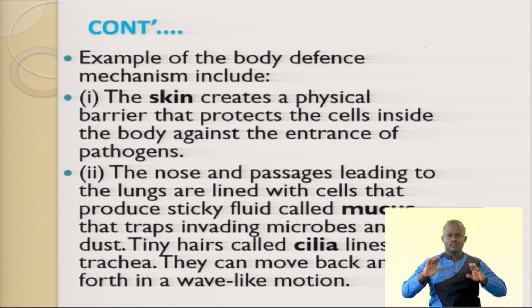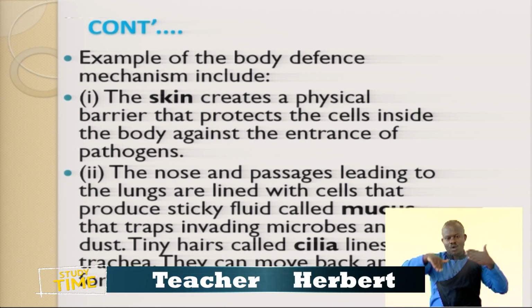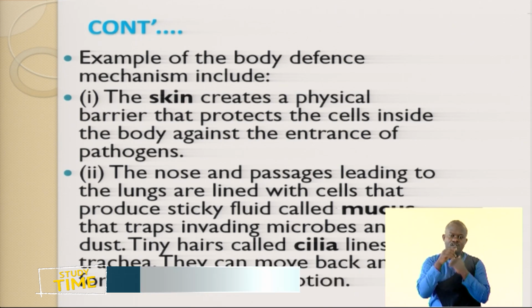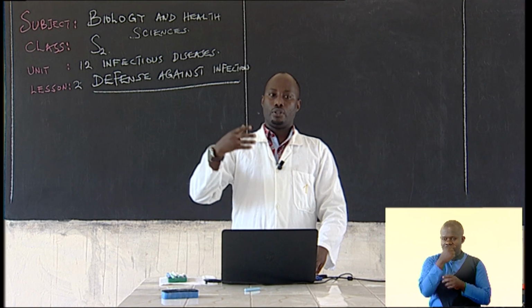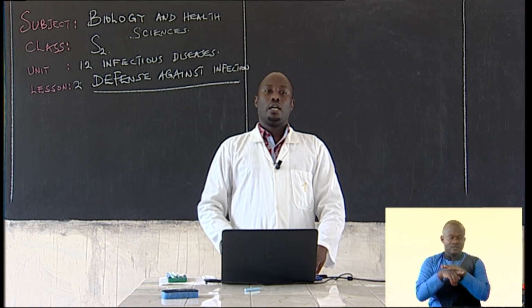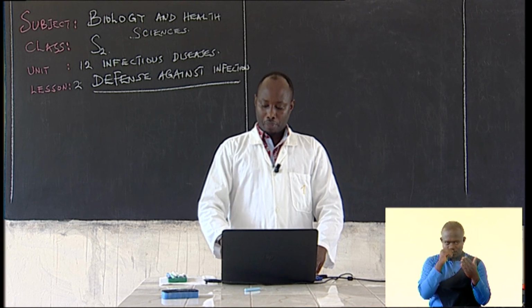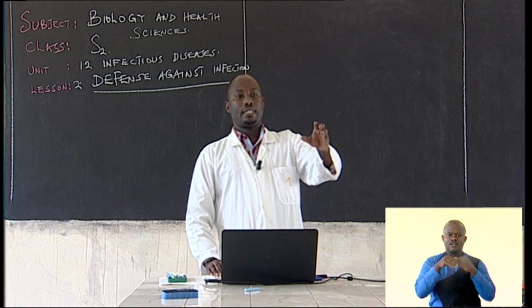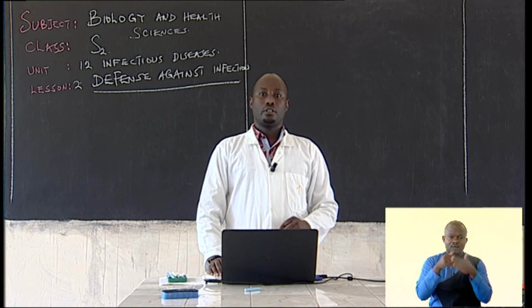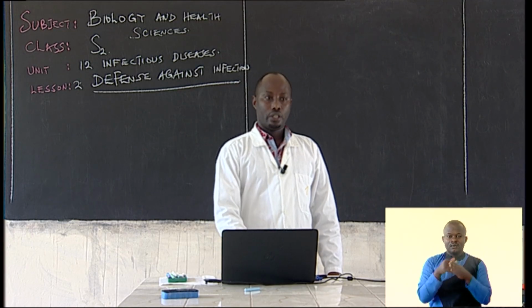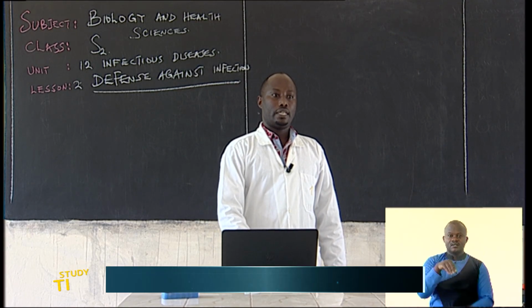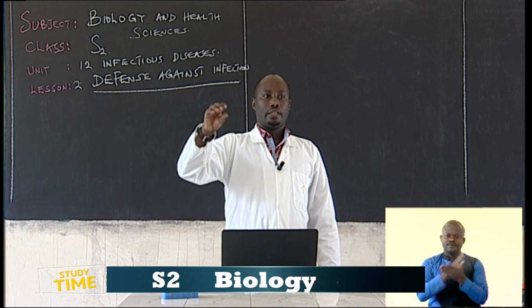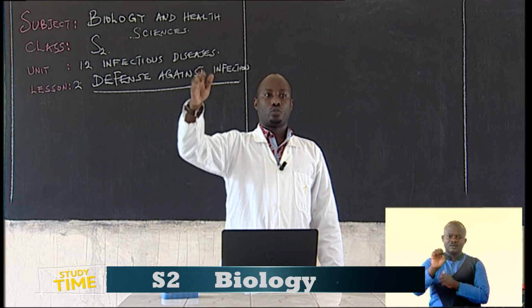They do wave-like motions and trap some dust and even some of the bacteria that are entering, not the eye, but the respiratory system. Let's look at the diagram. These are the cilia that line the nasal passages. You can try to see. These are cilia. Cilia are thread-like structures. They always keep beating, and once they beat, they can trap the dust.